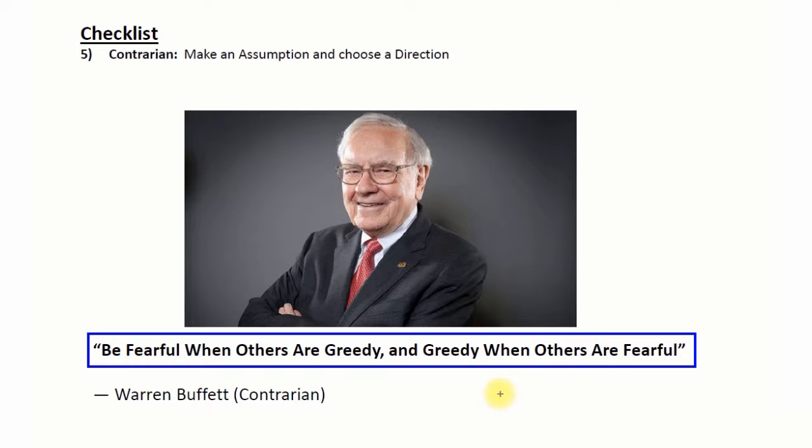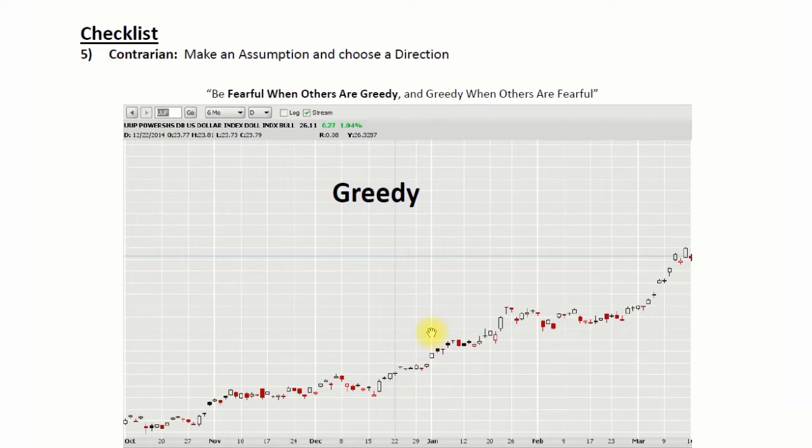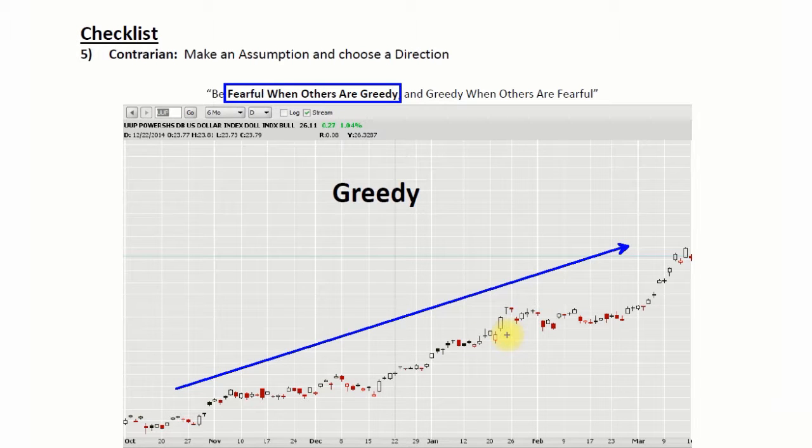But what does that look like? So let's start with the first part of the quote. Be fearful when others are greedy. So what does greed look like? Well, here's an example of what a chart of greed might look like. And you see the stock price is going up, up, up, up, up. So think about when gold is going up, and all of a sudden they're selling gold on TV. There's commercials everywhere for gold. There's gold stores opening up left and right. And everybody's like, buy gold, buy gold, buy gold. It's going to the moon. That's what greed looks like on a chart. It's just the stock price going up, up, up. That's what greedy looks like in the market.